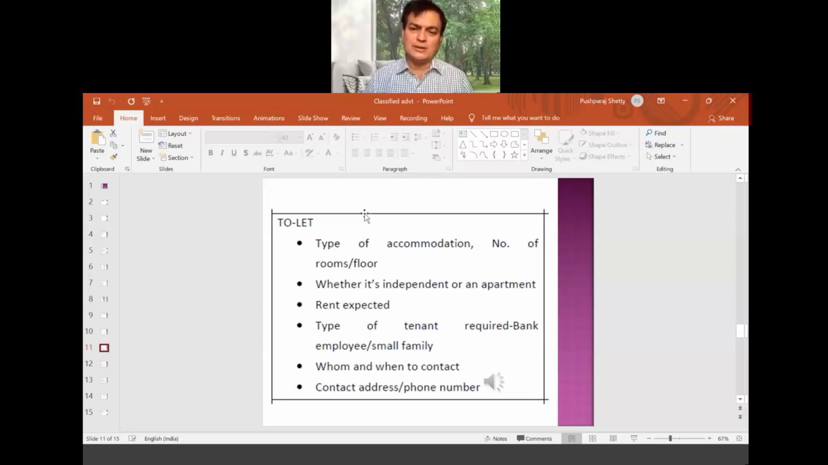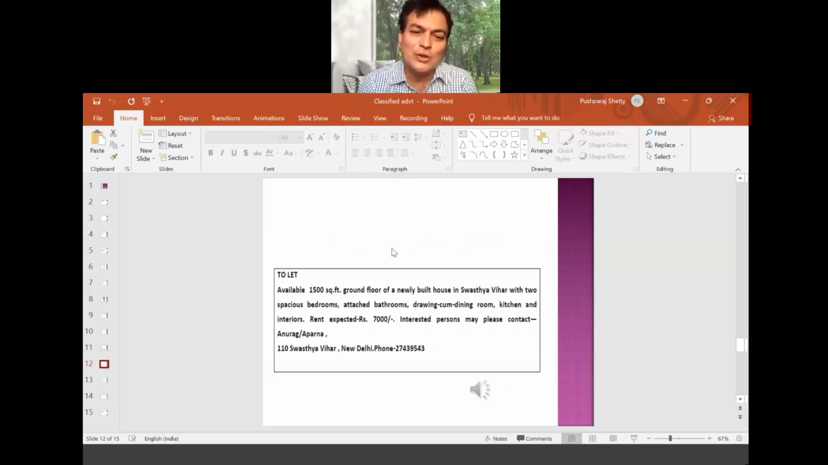So whether you prefer a bank employee, that is also a question. Whether you want it in cash, all these questions are there. Whom and when to contact, and at the end, contact address and phone number. So shall we see this advertisement? Can you see this advertisement here? I think it's quite clear to you now.